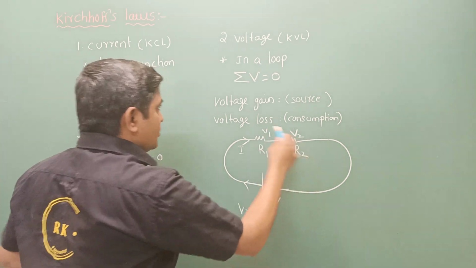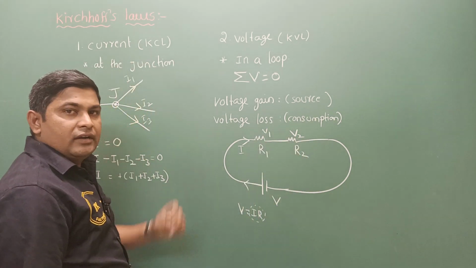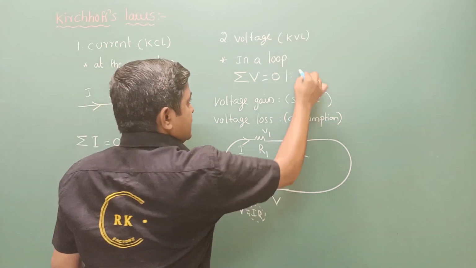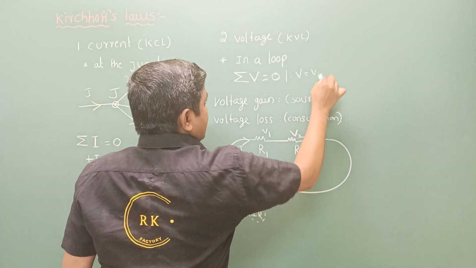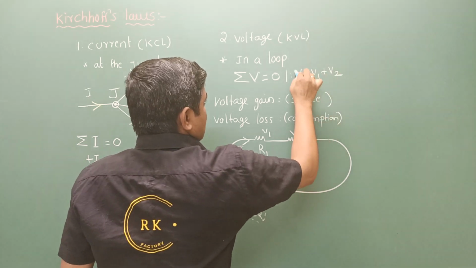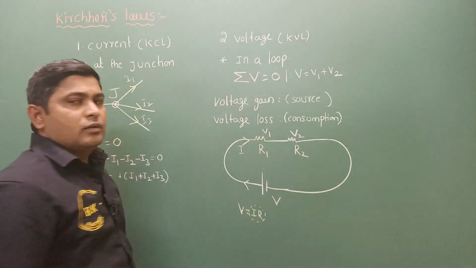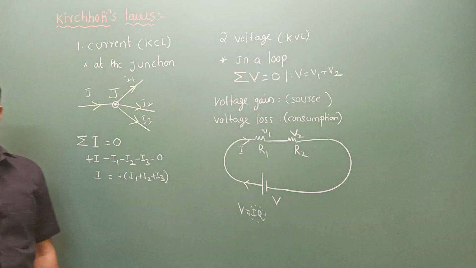Then what is going to be the net voltage in the circuit? What are you going to write? Here V equals V1 plus V2. The net voltage is going to be 0 in a loop.